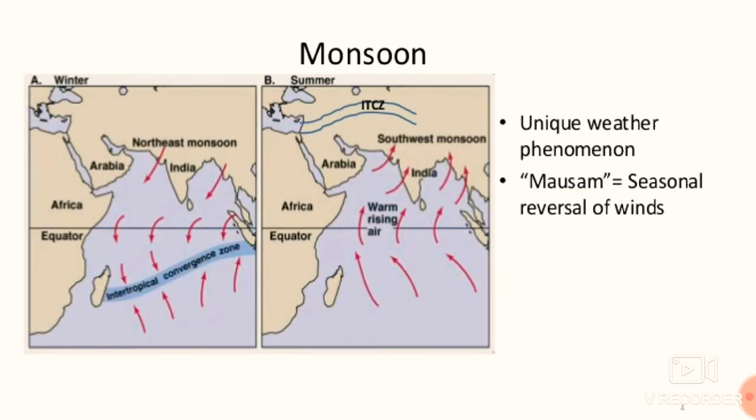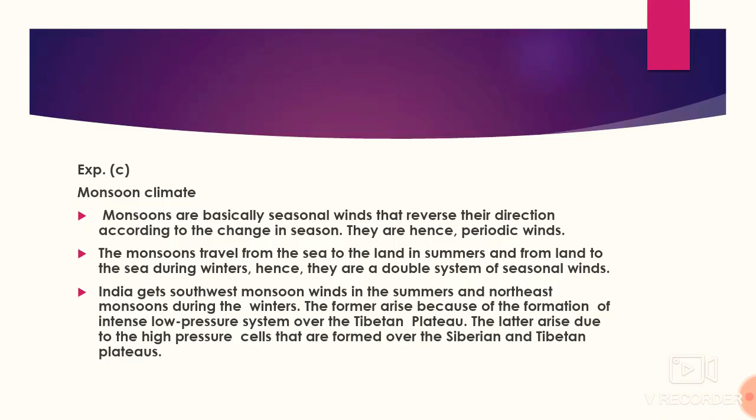Let's dive deeper. Monsoon climate, the answer is C. Monsoons are basically seasonal winds that reverse their direction according to the change in season. Hence they are known as periodic winds. So remember it, monsoon climate, monsoon winds, they are also known as periodic winds. Why periodic? Because they change their direction as there is a change in the season.